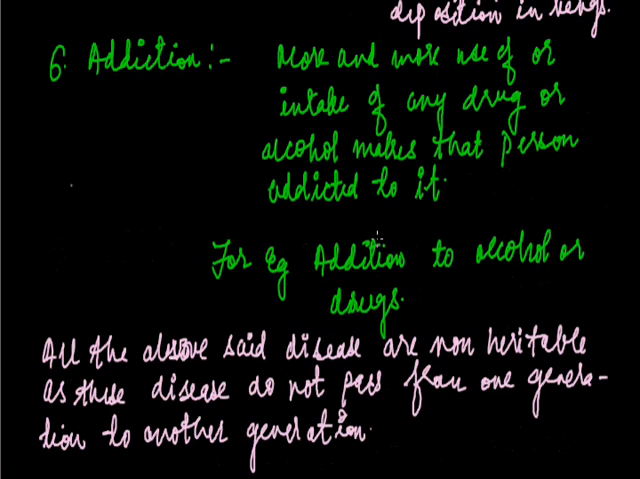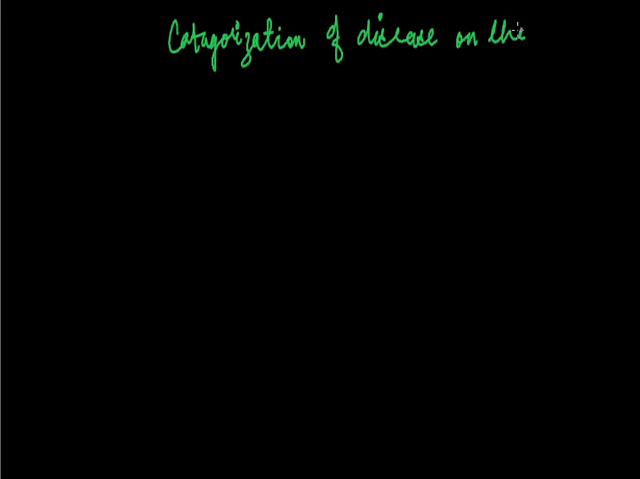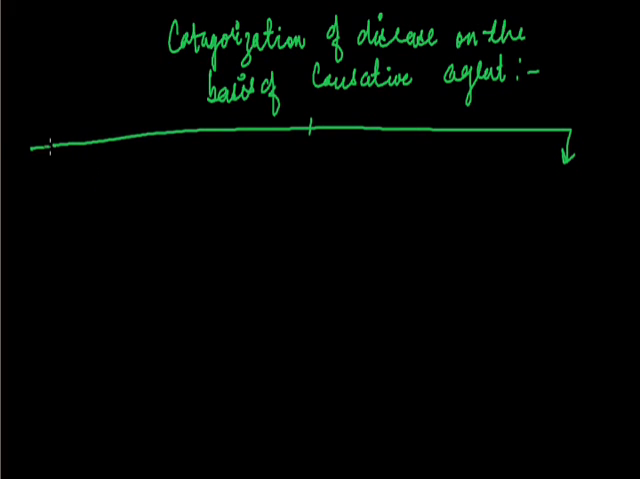Now we are going to study the classification, the categorization of disease on the basis of the causative agent. On the basis of the causative agent, diseases have been divided into the following types: bacterial diseases. Bacterial diseases, as the name suggests, are caused by bacteria.